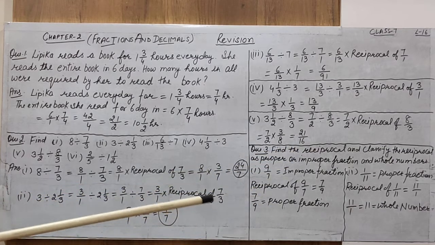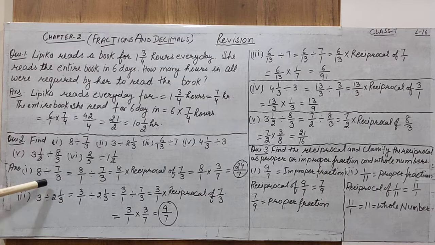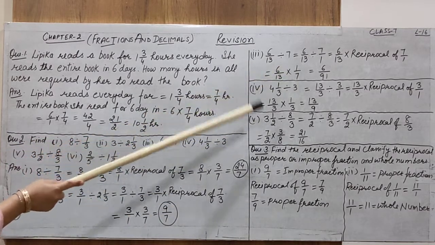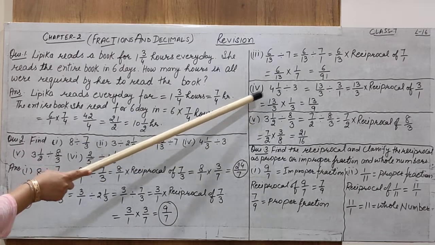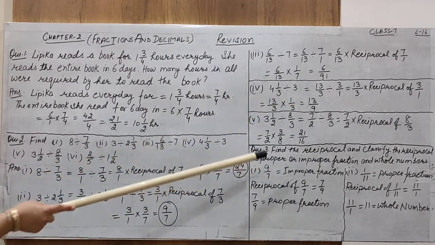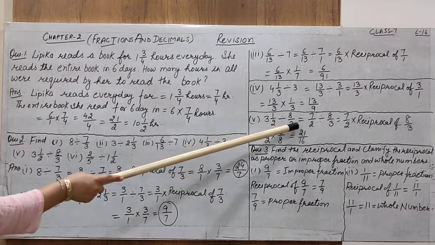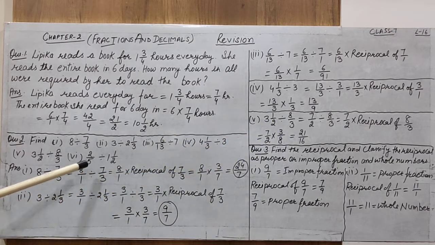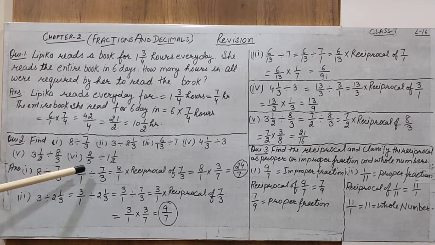Alright, I thought you understood all these questions: when a whole number is divided by a fractional number, or by a mixed fraction; when a fractional number is divided by a whole number, a different type; when a mixed fraction is divided by a whole number, or by an improper fraction. Now the sixth part is what? You have to do this part and other questions by yourself. You have to try more and more questions.